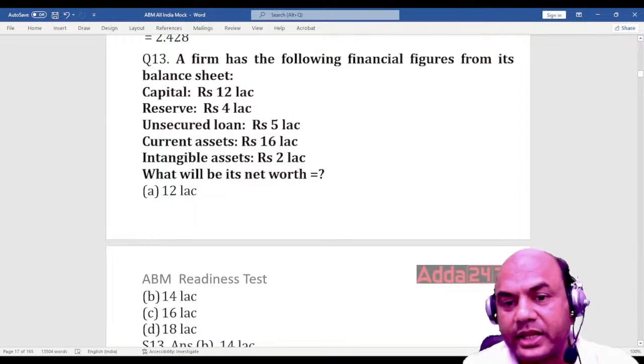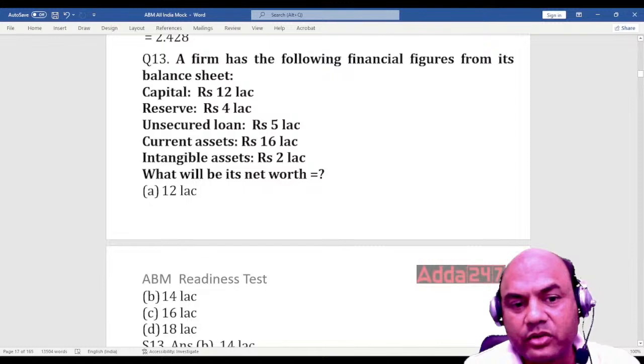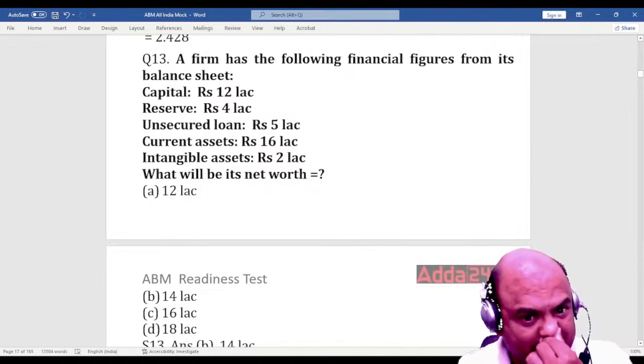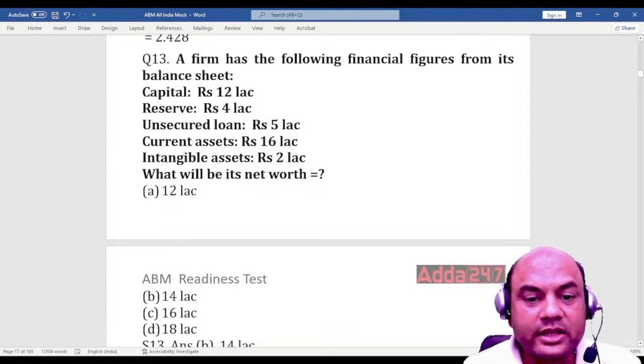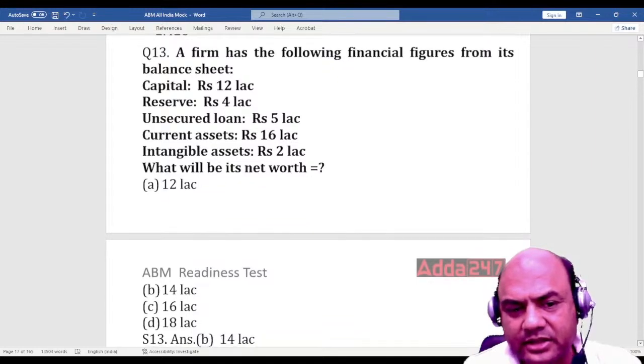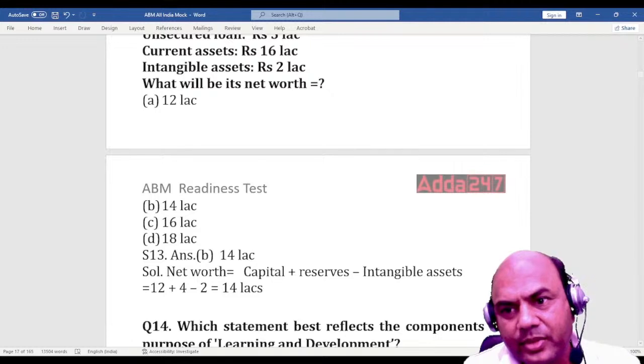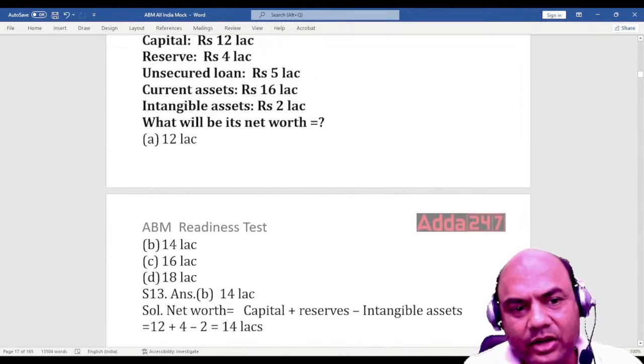Firm has the following financial figures from the balance sheet. Now answer. Capital is given 12 lakhs, reserve 4 lakhs, unsecured loan 5 lakhs, current assets 16 lakhs, intangible assets 2 lakhs. What is the net worth? Now net worth, you can see the options. Directly I'll give the answer, that is 14 lakhs. How did I come to this net worth? Net worth means all that related to your capital.